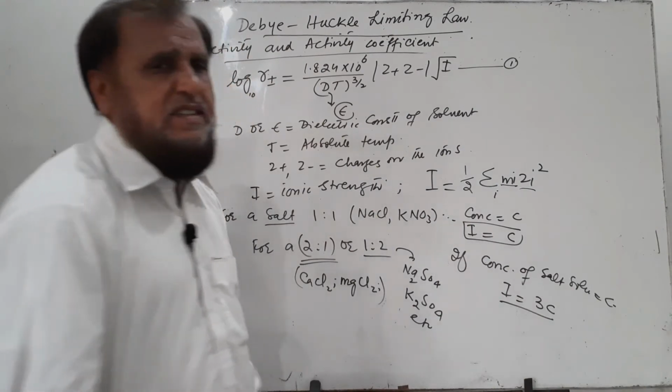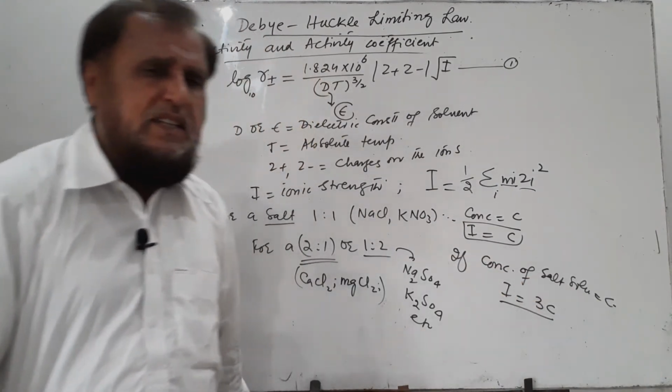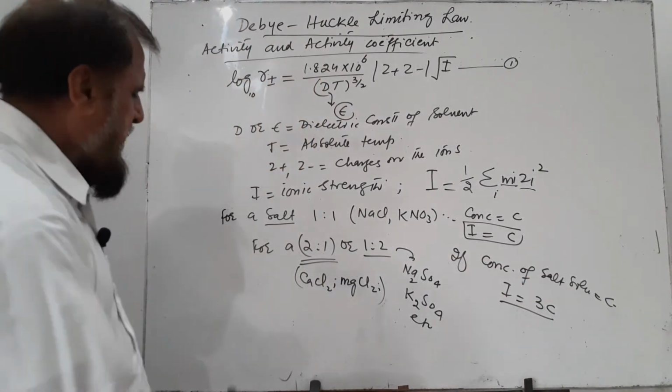For example, if the concentration is 0.01 molar, then the ionic strength will be 0.03.